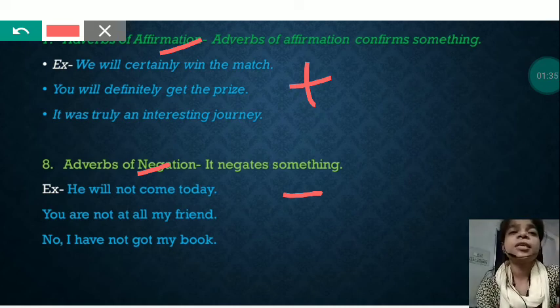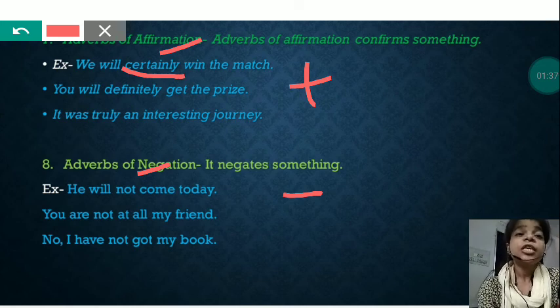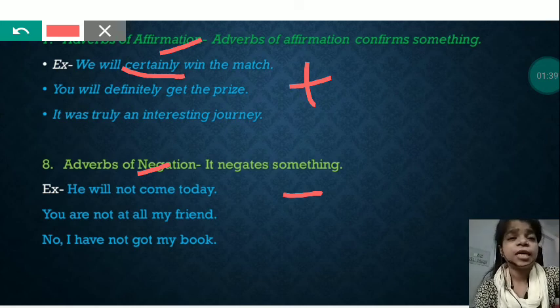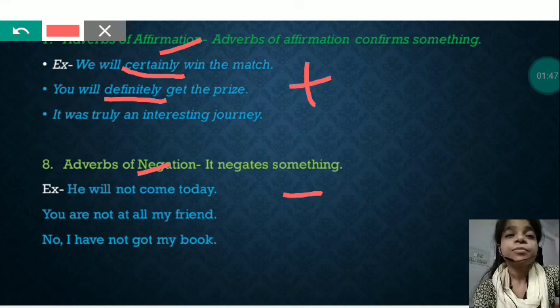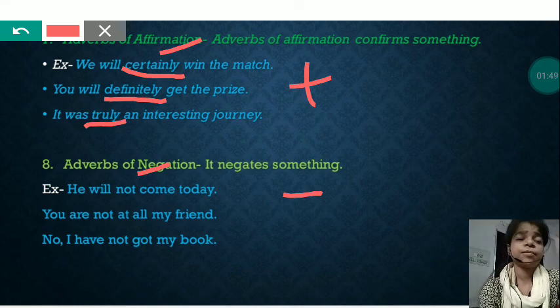Here adverb is certainly. You will definitely get the prize. Again positive, so the adverb is definitely. It was truly an interesting journey. Again positive, here adverb is truly. Now let's move to the next one, negation.